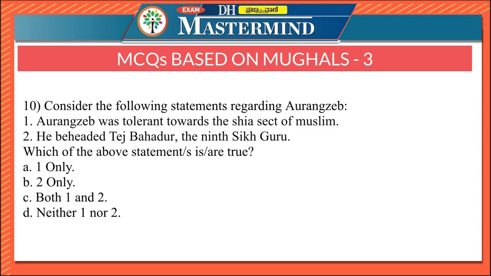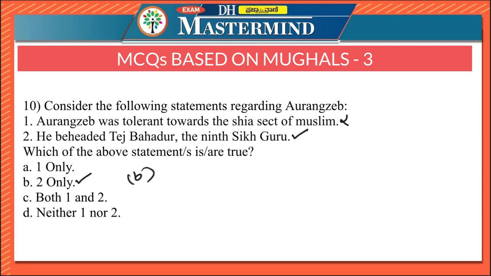Last question for the day says, consider the following statements regarding Aurangzeb. Aurangzeb was tolerant towards the Shia sect of Muslims. He beheaded Tej Bahadur, the ninth Sikh Guru. So here statement 1 is false, statement 2 is correct, therefore the right option is option B, 2 only.